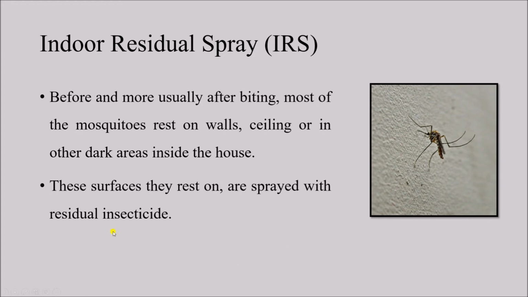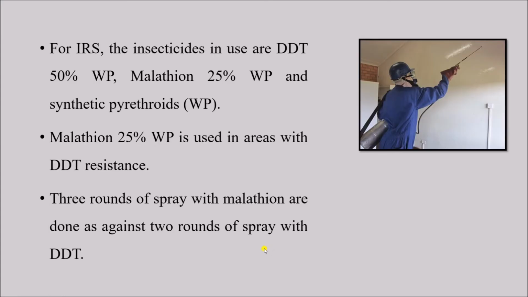So if all the surfaces inside the house are sprayed with residual insecticide, it can kill the adult mosquito. Residual means when these insecticides are sprayed, their action remains for a long period of time. The insecticides used for indoor residual spraying are DDT, malathion and some synthetic pyrethroids. Now this WP means wettable powder, because all these insecticides come in powder form.